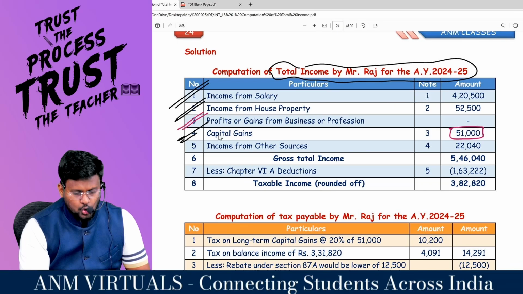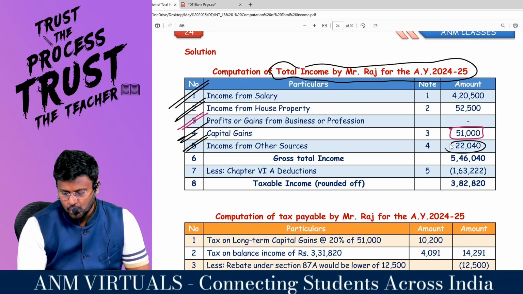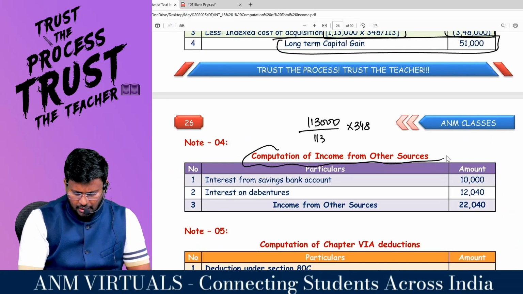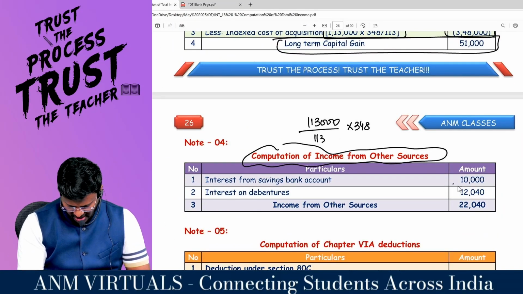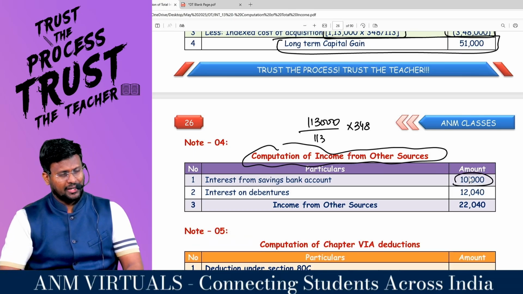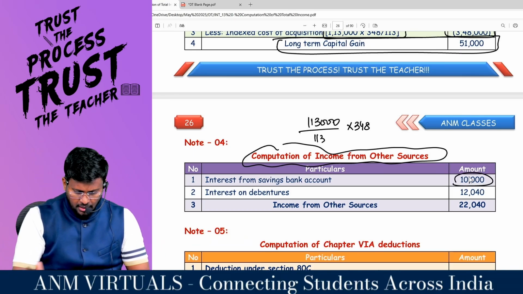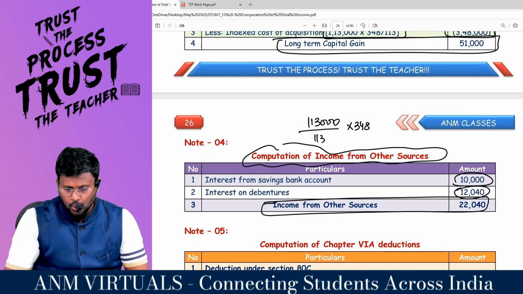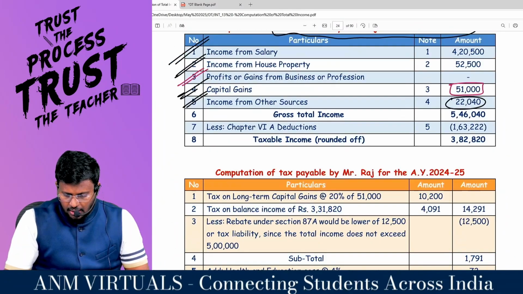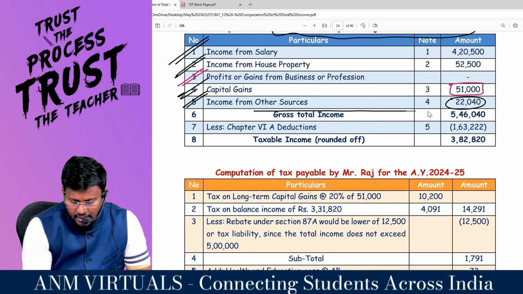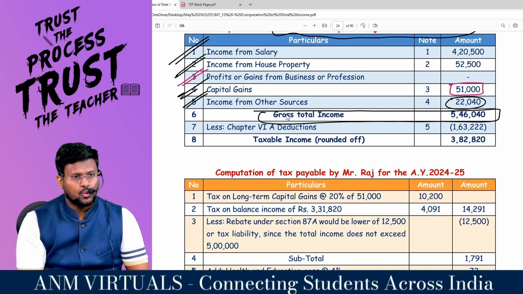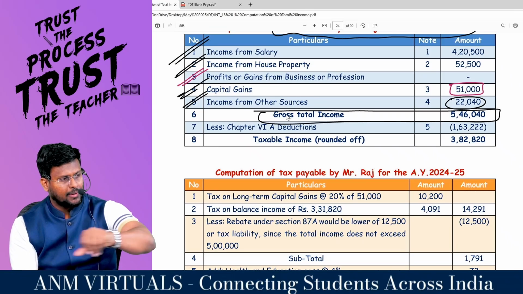Salary over, house property over, PGBP over, capital gain over, and coming to the income from what sources? Already given in the question, the same information. That is computation of income from other sources. Interest from savings bank account 10,000. But for this, you can claim deduction. Interest on debenture will be taxable under IFOS. So income from other sources will be 22,040. If you add all the 5 heads of income, you will get the gross total income, which is nothing but salary, house property, PGBP, capital gain, and IFOS.